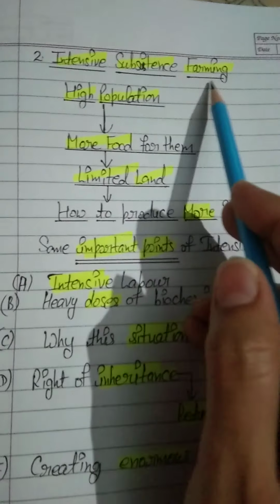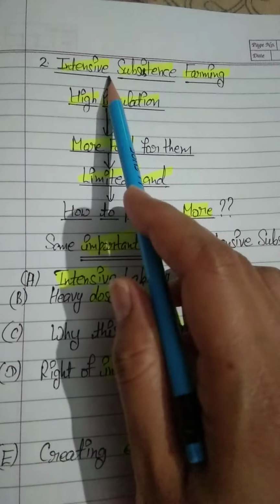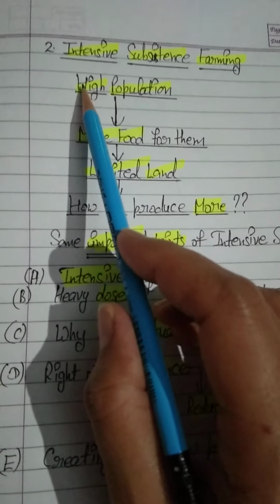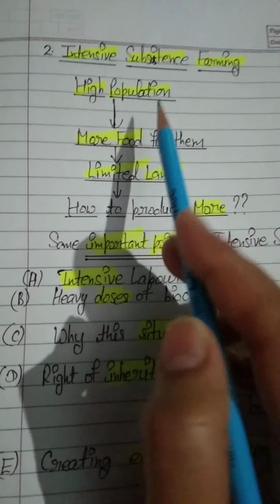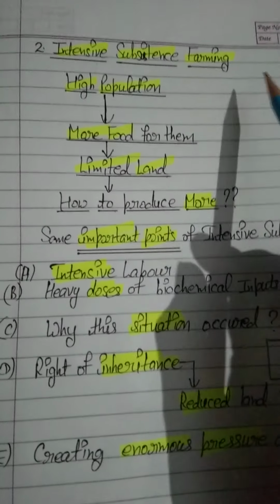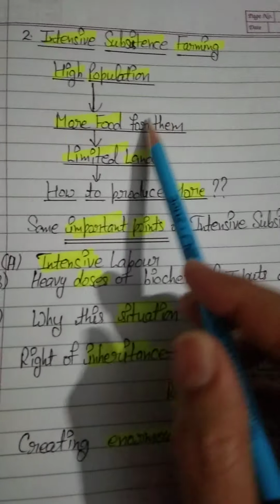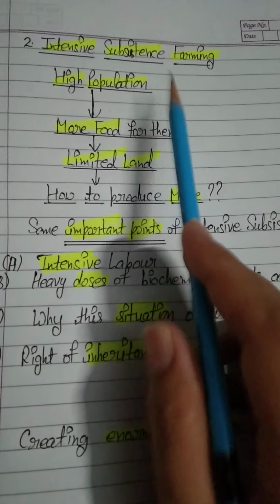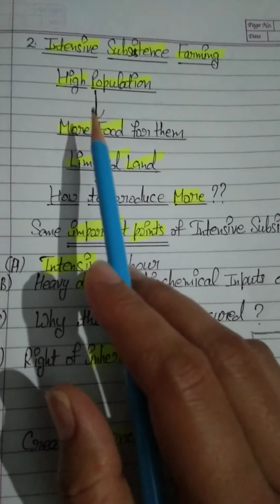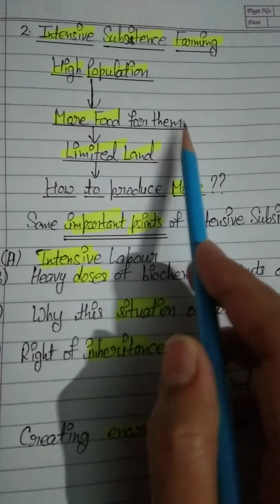Students, we are learning about intensive subsistence farming. I have told you that this type of farming is found in highly populated areas. High population means more food is needed, so if population is high in that area, a farmer needs to produce more food for them.